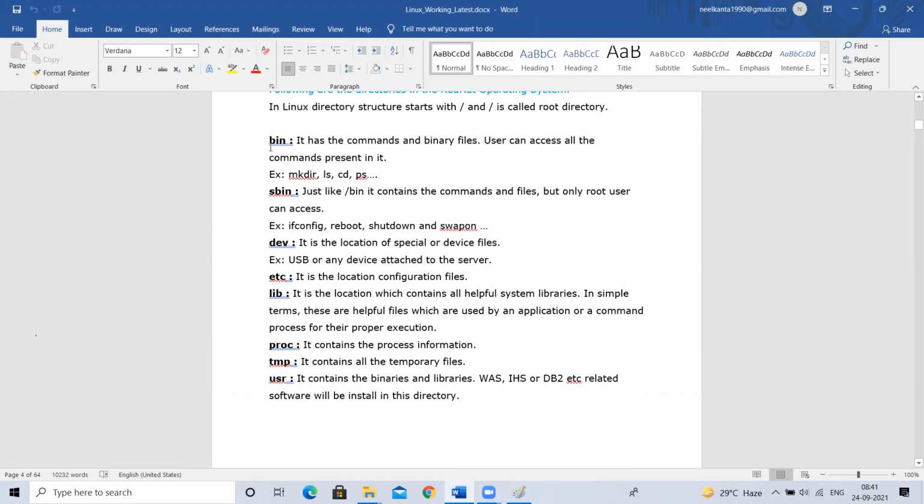So bin is a directory where normal user commands are present. The commands which can be accessed by normal user and root user are there, but the commands present in sbin can be accessed only by the root user. There are two important ones, remember this. There is one more directory called dev. For our laptop or our Linux operating system, if you connect any external USB devices, something like that, that information will be stored inside this. This is very important.